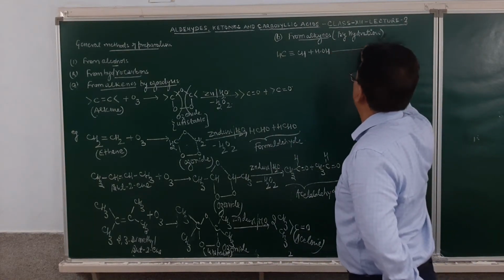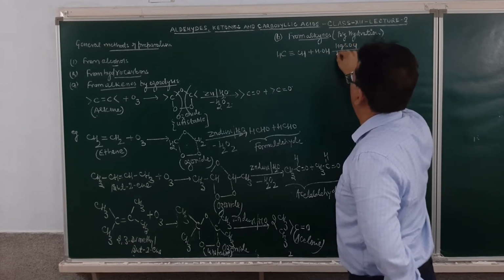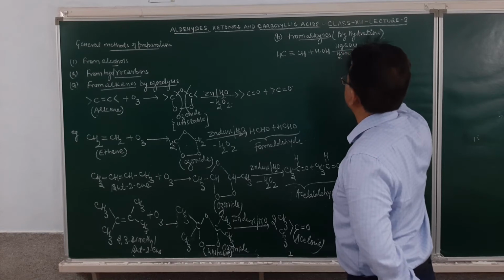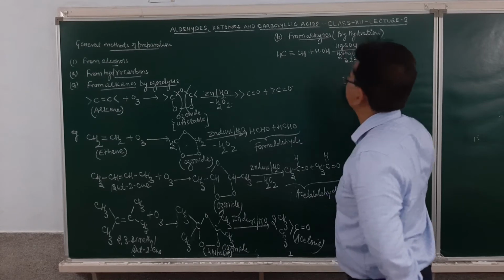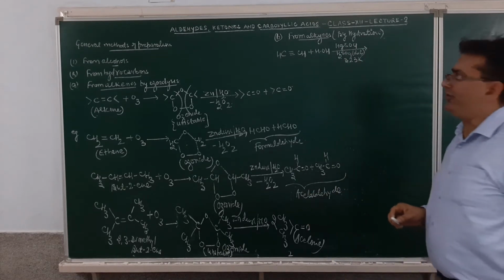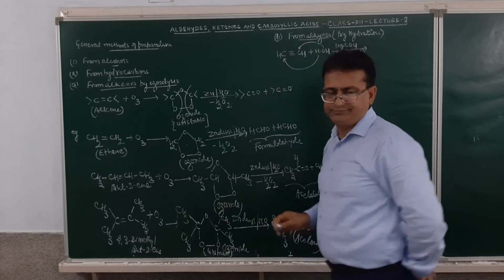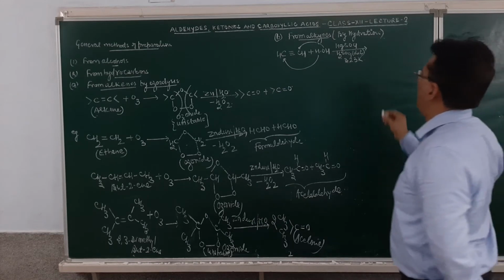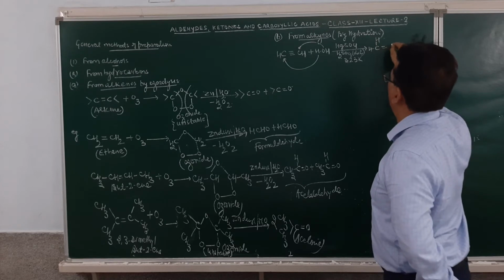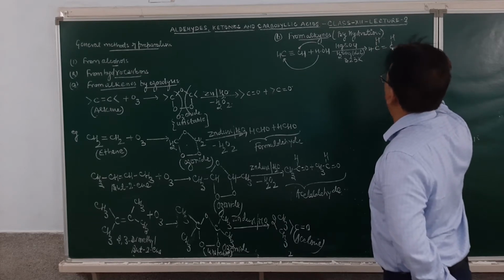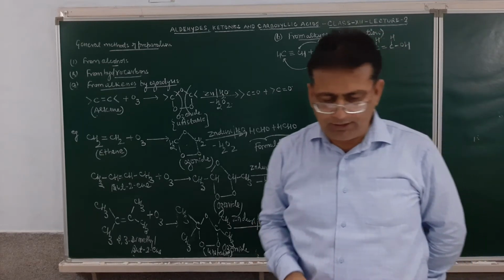This will take place in presence of mercuric sulfate and dilute sulfuric acid at a temperature of 323 Kelvin. How will the addition take place? This H will add over here and OH will add over here. The product obtained will be CH, H, double bond CH and OH. So unstable enols are formed.